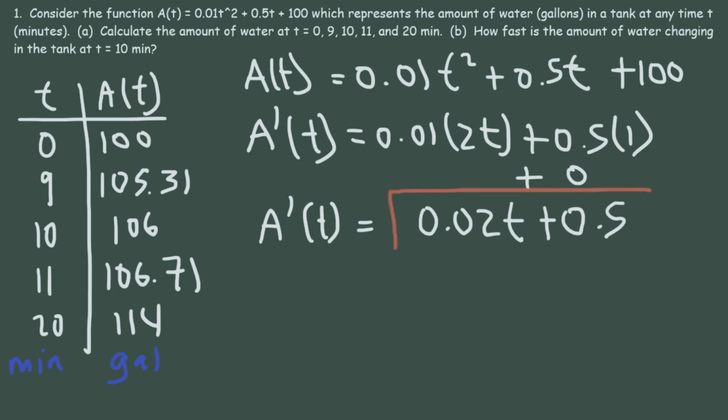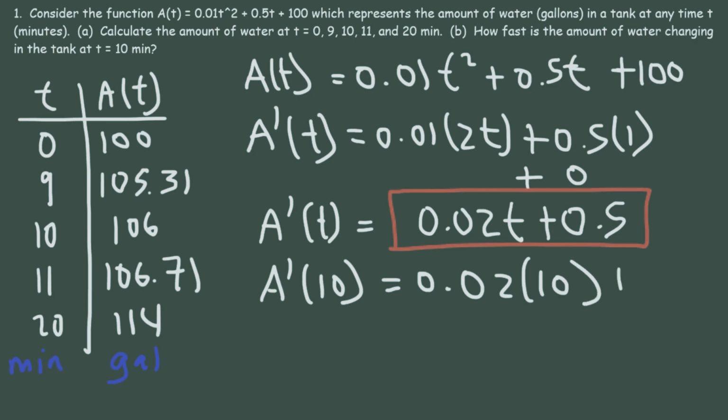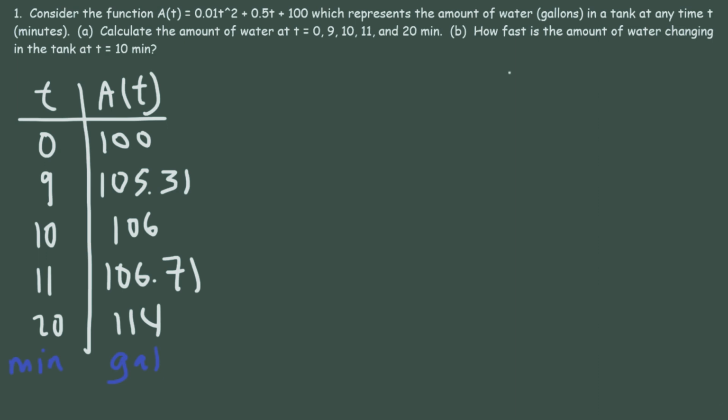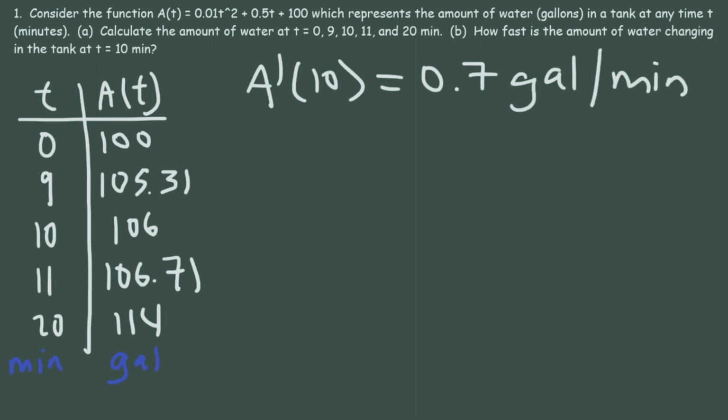It's going to tell us how fast the amount of water is changing in the tank at any time t. So we want to find out how fast it's changing when t is 10. So that's 0.02 times 10 plus 0.5. 0.02 times 10, that's 0.2. And 0.2 plus 0.5, it's 0.7. So this tells us that the amount of water is changing by 0.7 gallons every minute when t is 10.